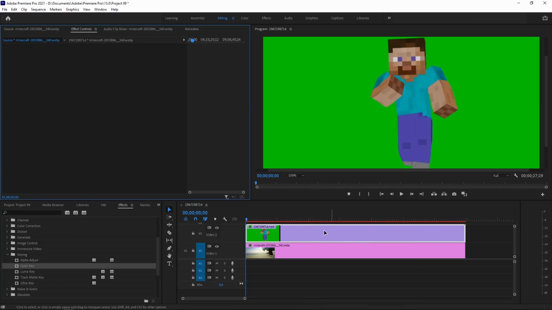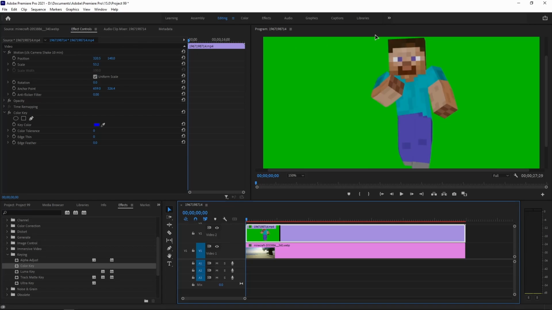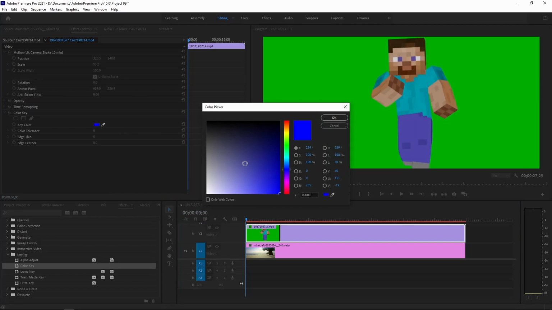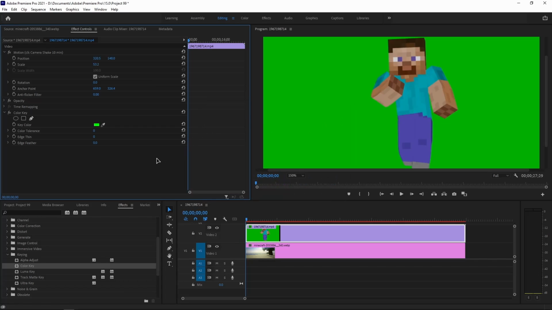So now I'll choose the green screen video, and after I go to the effect controls tab, you can see there's a folder expanded called color key, and you click on this blue color square and it will be another color even. So just click on the color square and then choose the color which you have in the background. So I have green, so I'll click green. If you have black, you can choose black like this, or white, you can choose white. I'll choose green.